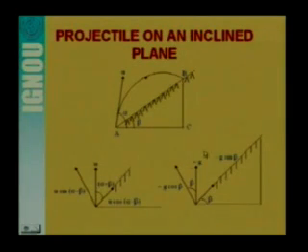And we had also resolved the acceleration due to gravity, that is minus g, in the upward direction into two components. One is along the inclined plane, that is minus g sin beta, and in the direction perpendicular to the inclined plane, minus g cos beta. So we will consider the projectile motion in the two directions. One is along the inclined plane and the other is perpendicular to the inclined plane.